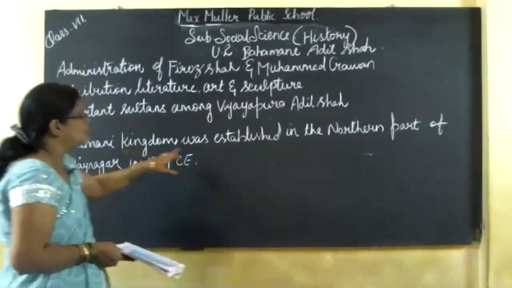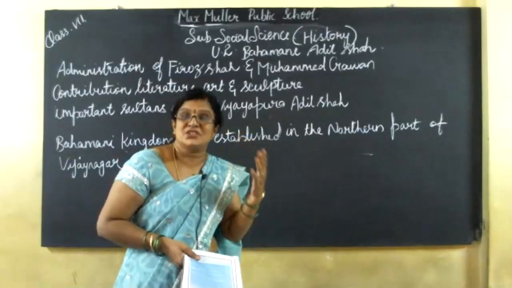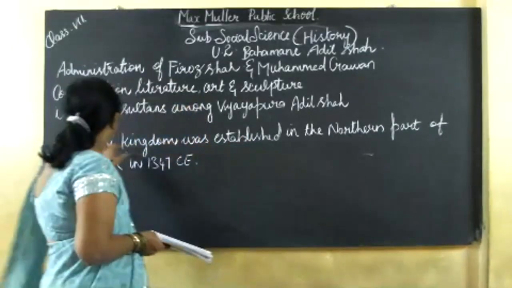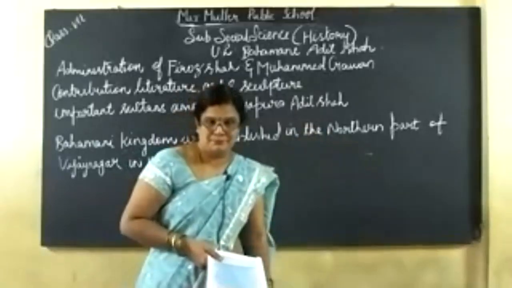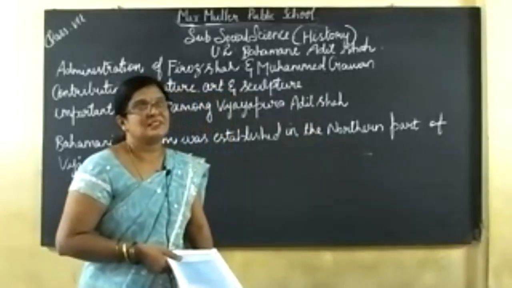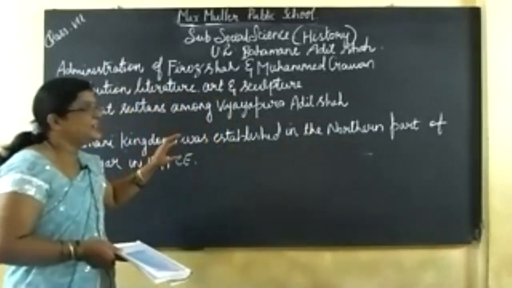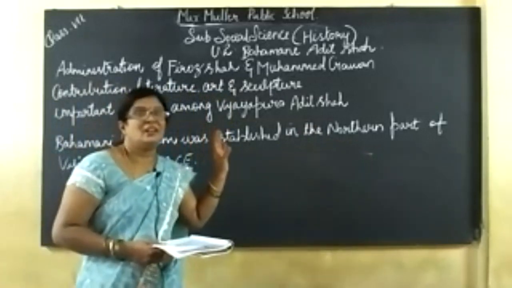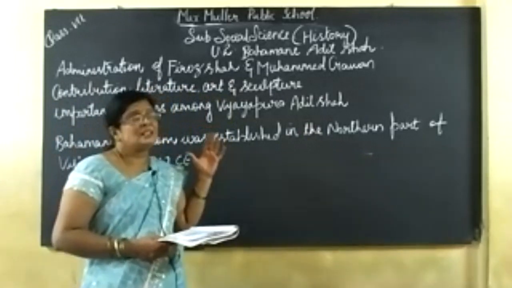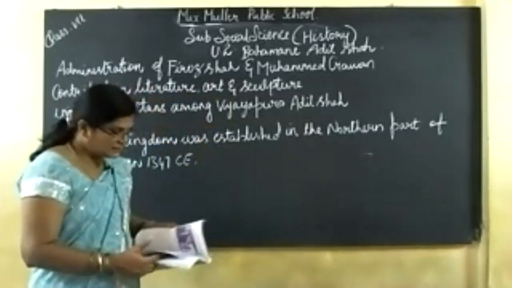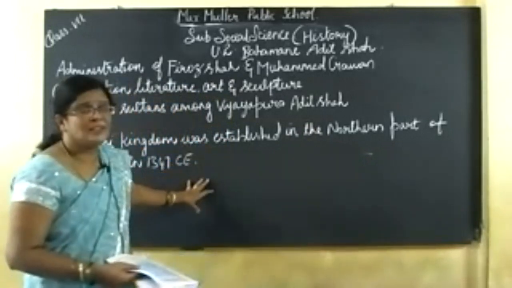Next, the Bahmani kingdom was established. So when was the Bahmani kingdom established? So the Bahmani kingdom was established in the northern part. Okay, you all know in the previous lesson we learned when the Vijayanagar was established. So the Vijayanagar Empire was established in 1336 CE, isn't it? 1336 CE. Now who founded the Vijayanagar Empire?